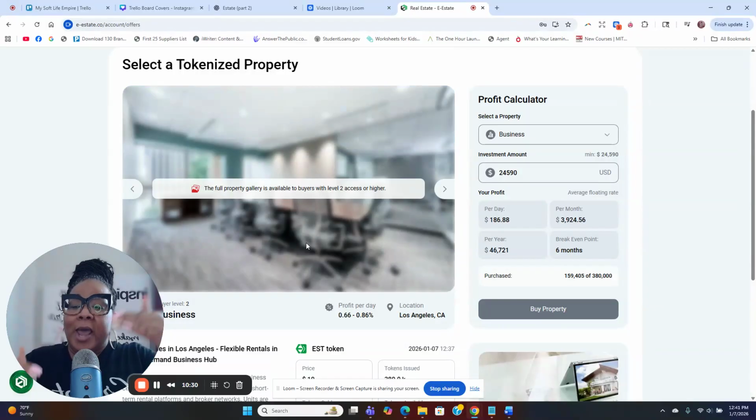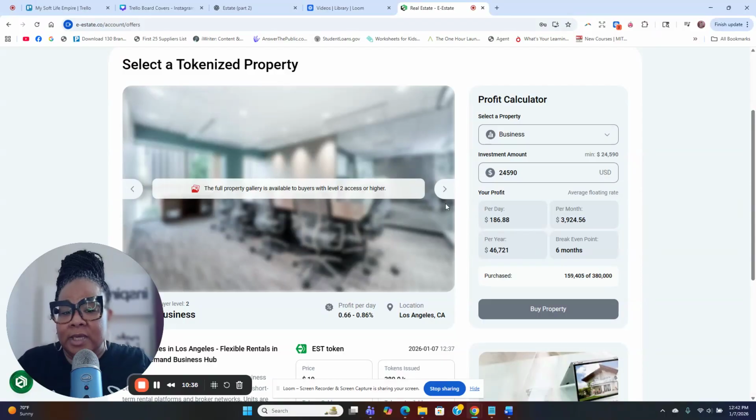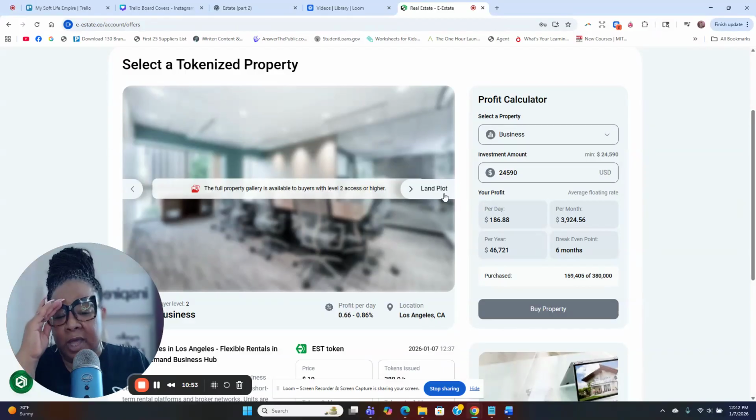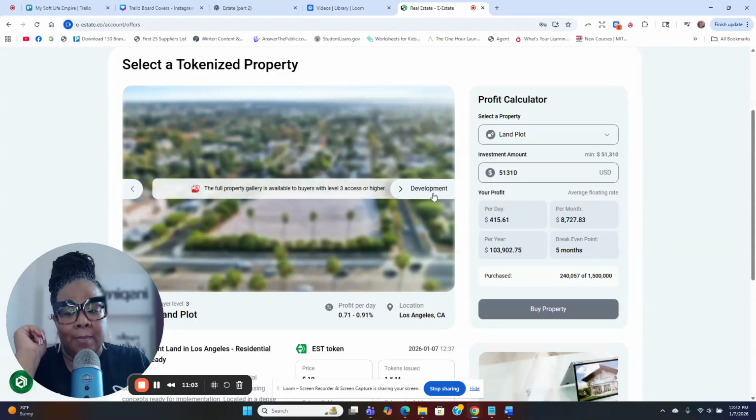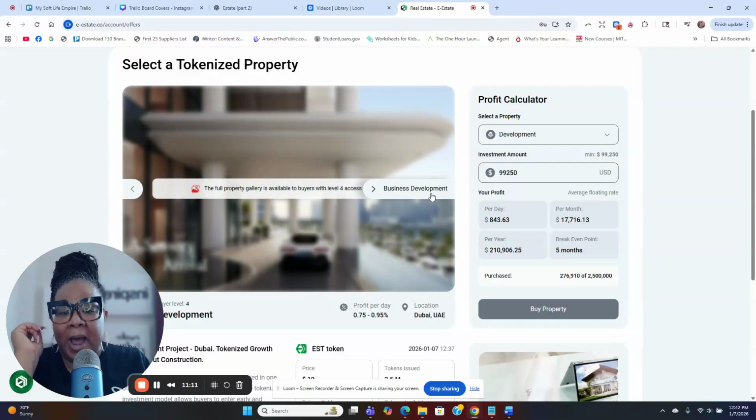Now we have different levels of buyers. Because I'm just a level 1 buyer, I can only see certain properties. For instance, this one in Los Angeles is a business property. I am only a level 1. When you invest a certain amount of money, you can go in because there are going to be land plots and tons of other things. This business property, you have to have $24,590 to come in. This development property, again, I'm at a level 1, so I can't see this. You have to be a level 3 or higher to see this one, $51,000 in Los Angeles. Another one in Dubai is $99,000.